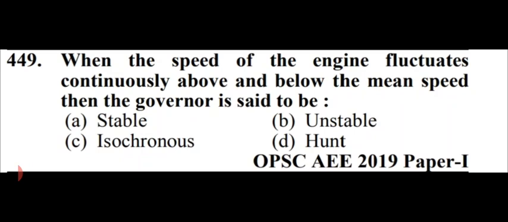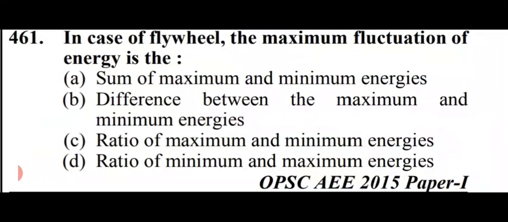Options are stable, unstable, isosynchronous, or hunt. So in this case, the hunt is the right answer, that is option number D. When the speed of the engine fluctuates continuously above and below the mean speed, then the governor is said to be hunting. Okay. So next question is, in case of flywheel, maximum fluctuation of energy is the.